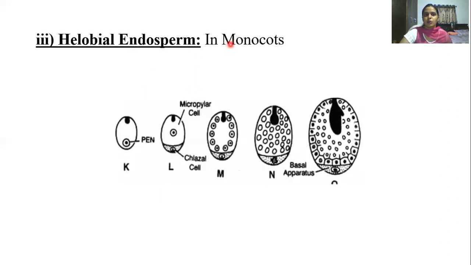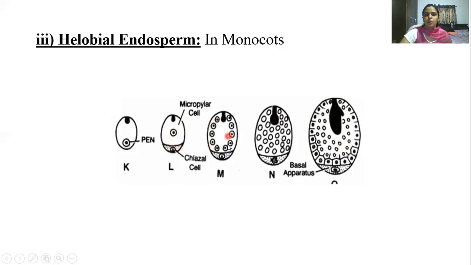Next is helobial endosperm. In this case, it is seen in case of monocots. About 14 families of monocotyledons, helobial endosperm is seen. So what happens in this case is the primary endosperm nucleus will move towards the chalazal end and there is a division. Again, there is a formation of daughter nuclei. So the upper chamber forms the micropylar chamber and the lower one forms the chalazal chamber. This is the primary endosperm nucleus which has moved towards the chalazal end after the division. After the division of this primary endosperm nucleus, one is towards here, one towards the chalazal end.